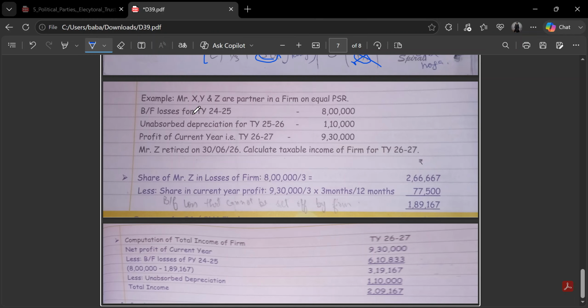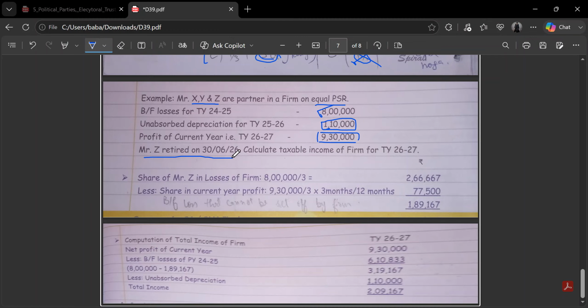Now, this is an example of the same. Brought forward losses are rupees 8 lakh. This is a partnership firm having X, Y, and Z as partners, and they have an equal profit sharing ratio. Unabsorbed depreciation is 1 lakh 10,000. This will not be affected in any case. They have profit for the current year of 9 lakh 30,000. Mr. Z has decided to retire on 30th June 2026.